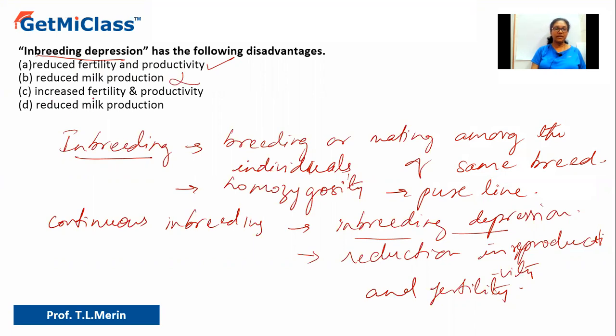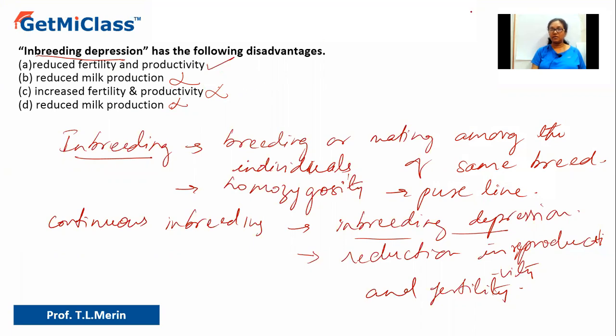Option C says increase fertility and productivity. So it doesn't increase, because inbreeding depression itself speaks about the disadvantage, right? Increasing fertility and productivity cannot be a disadvantage, it is an advantage. Hence it is ruled out. Option D says reduce milk production. Yes, it is reduce milk production, but it is not only reduced milk production, it also reduces fertility and productivity.